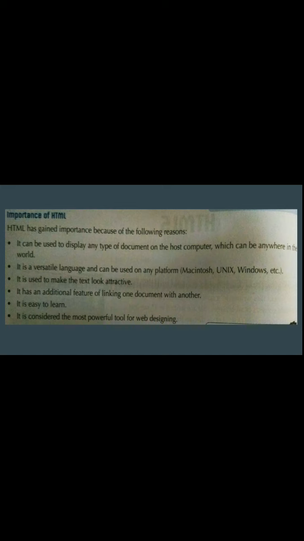If you want to join more than one document, you can get the feature of joining more than one document. Next is, it is easy to learn. Anyone can learn HTML coding. It is not required that only a person who has efficient knowledge of other software languages can learn this. In any field, if a person is interested, they can learn HTML coding. It is considered the most powerful tool for web designing. For web designing purposes, it is considered one of the strongest tools.